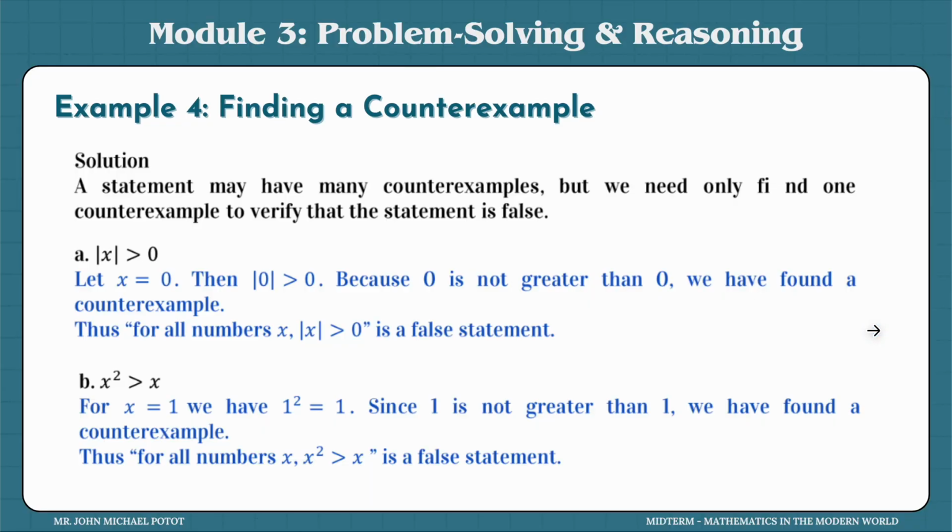Now that in fact has a similar concept to letter B, x squared greater than x. If x is 1, 1 squared is still 1, and 1 greater than 1 cannot be possible. So it will now become a false statement when x is equal to 1. That is for letter B.